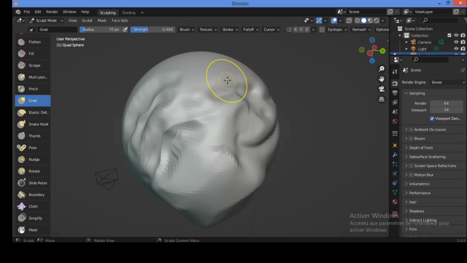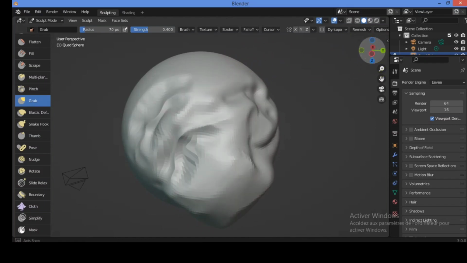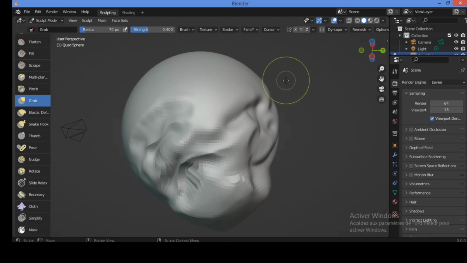The grab brush selects a group of vertices and pulls them to follow the mouse. Let's try it on this geometry mesh. As shown here, you can hold and drag. Also, you can pull down, pull in or pull out. This is the effect of the grab brush. Use it to apply the grab effect on this mesh.